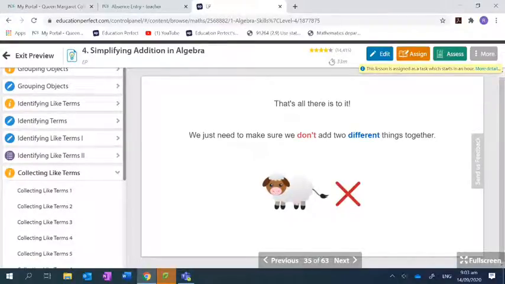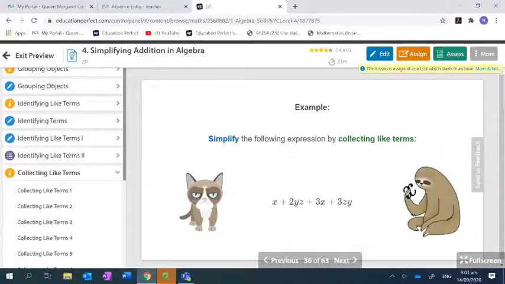What's wrong with this? Well, you can't add the x and the sheep together because they're not the same. What have they done? Look at the face. They made a cow into a sheep. Exactly. They put a cow and sheep together to make one object, and that's not allowed. So make sure you remember that.